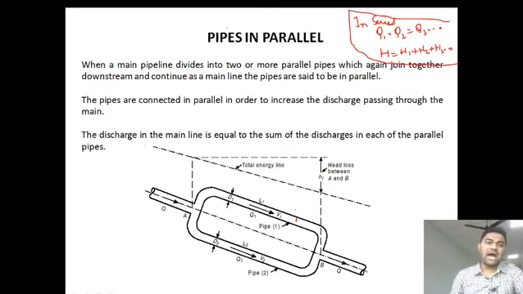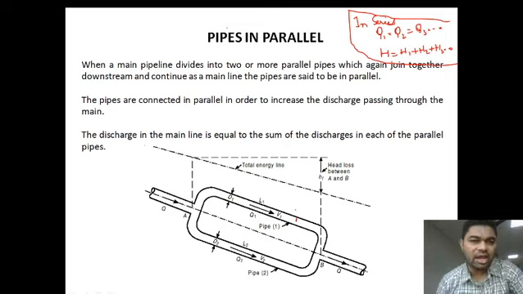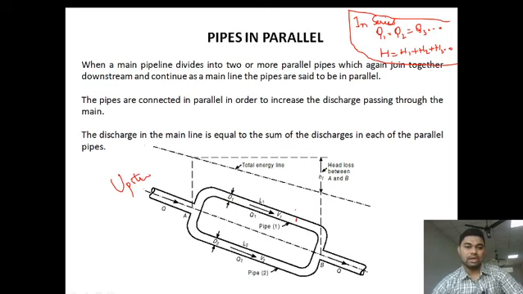When a main pipeline divides into two or more parallel pipes which again join together downstream and continue as a main line, the pipes are said to be in parallel. See, here this side is known as upstream, and this is our main pipe.